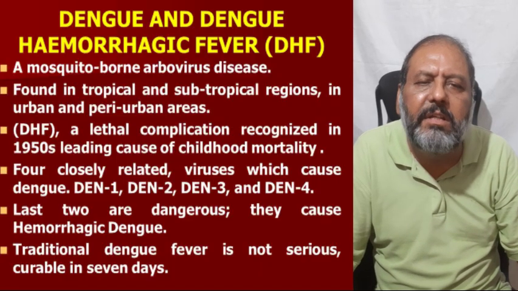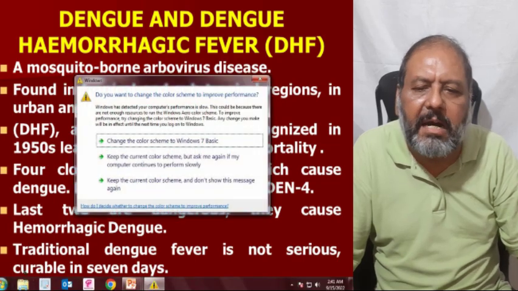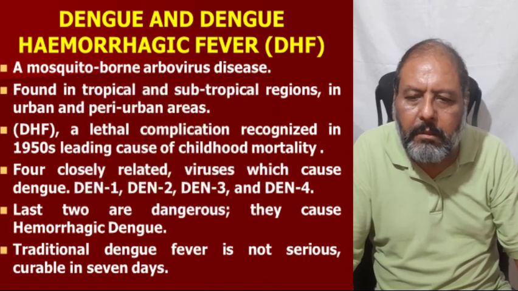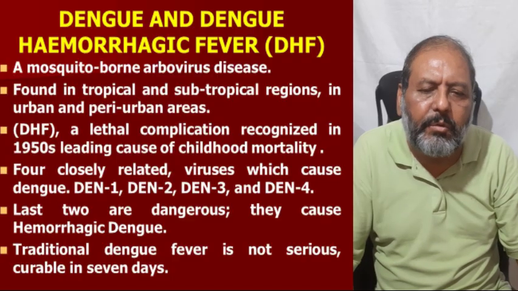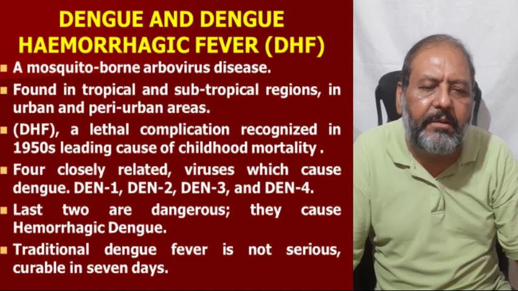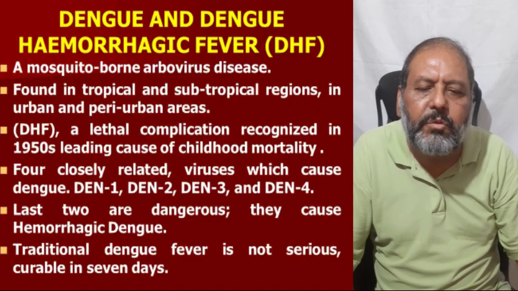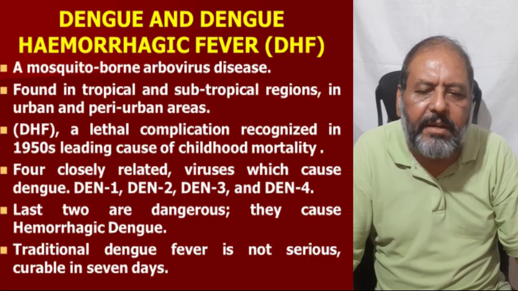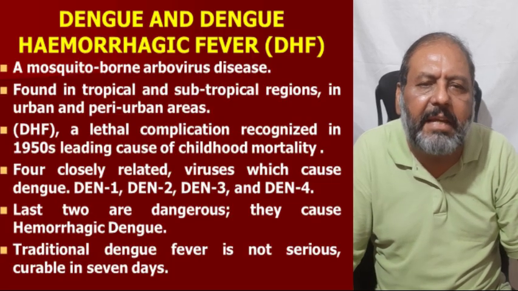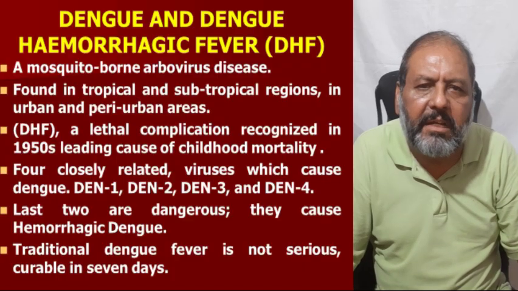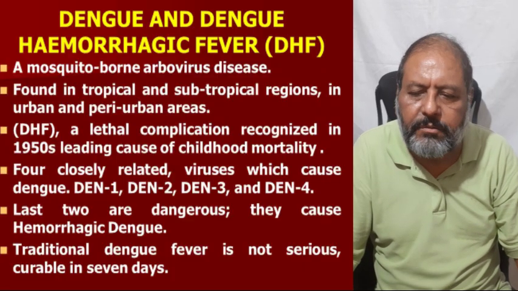Four closely related viruses which cause dengue are DEN-1, DEN-2, DEN-3 and DEN-4. The last two, DEN-3 and DEN-4, are dangerous. They cause hemorrhagic dengue and the fatality is because of these.